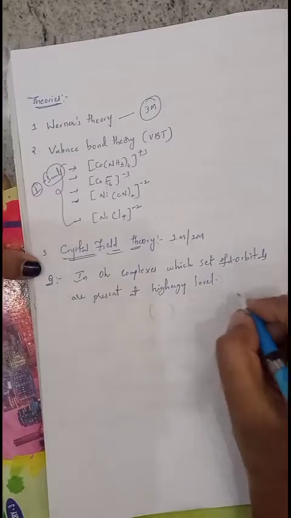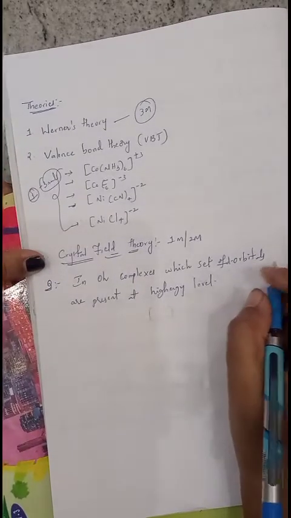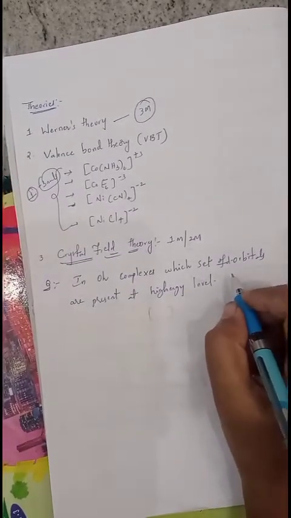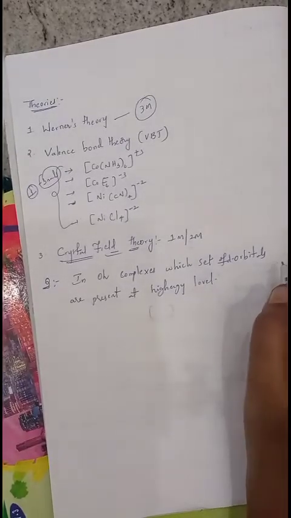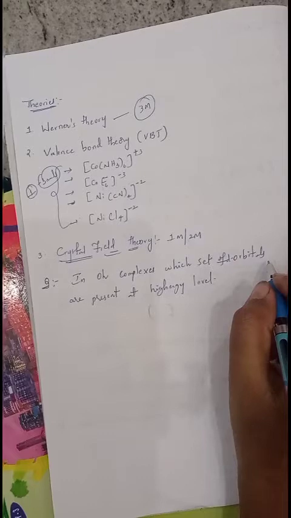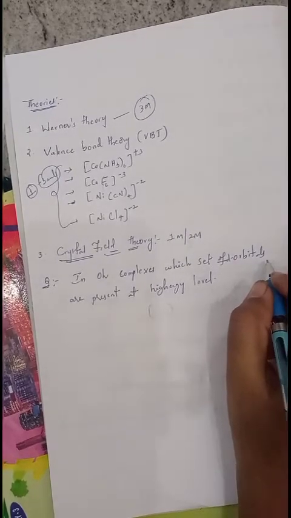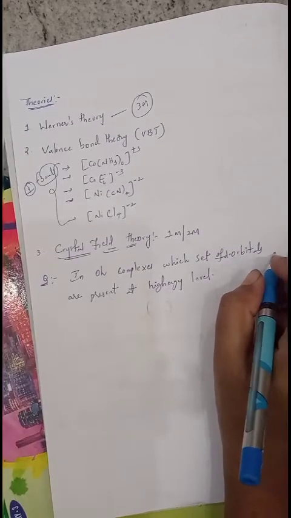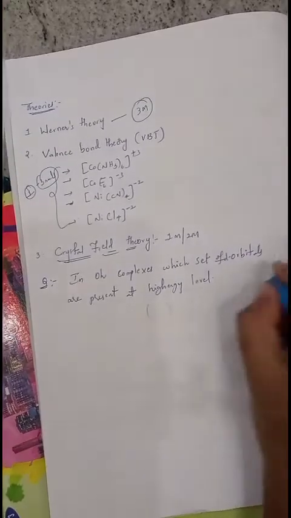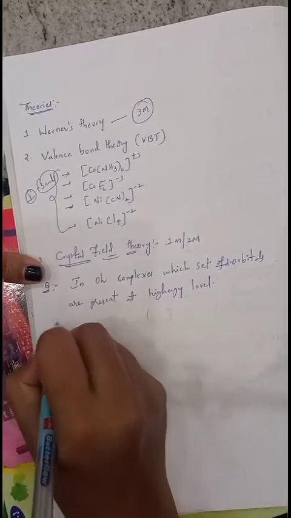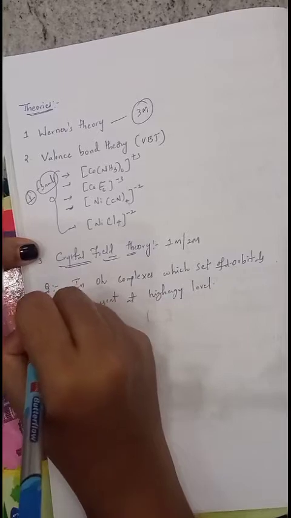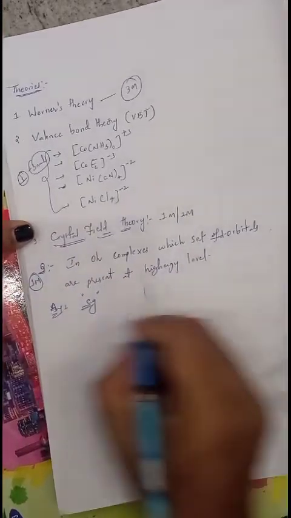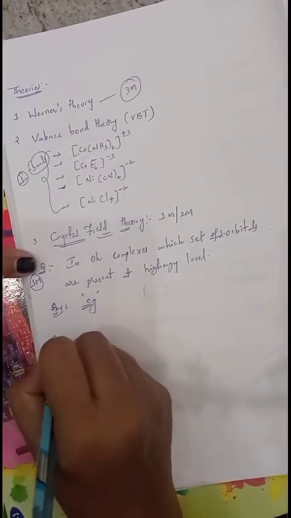Okay, that is eg, because the ligands approach the metal in octahedral complexes along the axis. Then whatever orbitals are present along the axis, they are repelled to a greater extent and they are kept at very high energy level. So that means in octahedral complexes always the eg set is present at high energy level. So answer is eg. That's it. This is important for 1 mark. Such kind of questions will be asked. Or draw